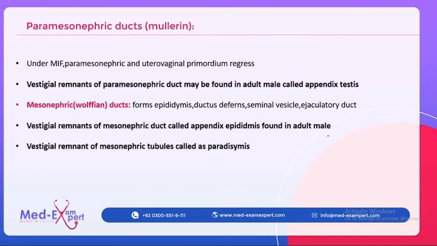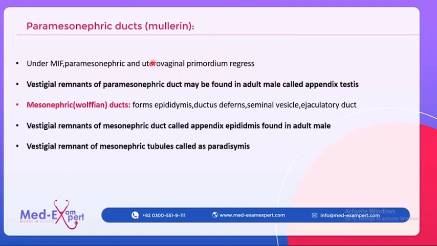Now, what is the role of the paramesonephric ducts, or the Mullerian ducts, in the development of male sexual organs? Under the action of Mullerian inhibiting factor, the paramesonephric duct and the uterovaginal primordium regress. The paramesonephric ducts, the cranial portion, and their caudal uterovaginal primordium form the female reproductive structure.